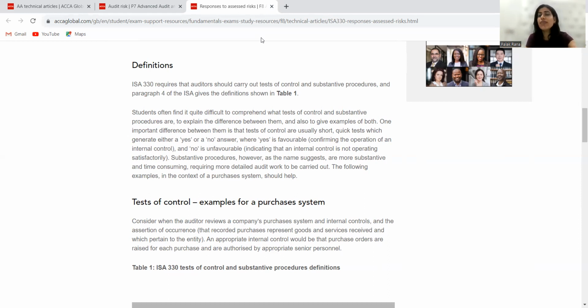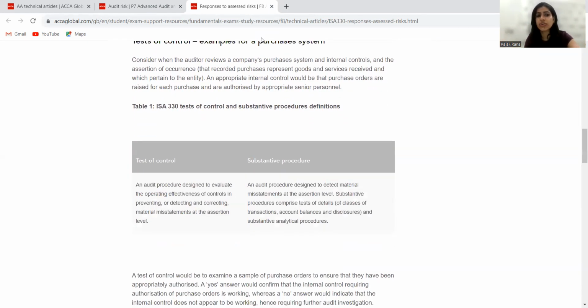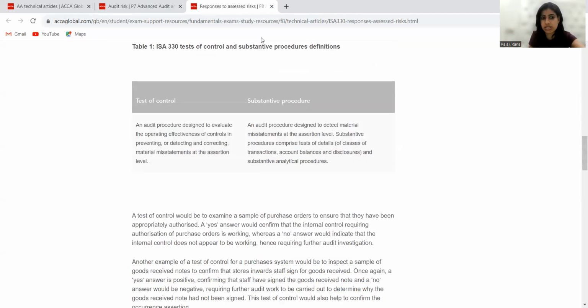So, if I have to do the test of control, I will just check the control system, whether they are working or not, either yes or no, either they are operating or not. So basically, they are just checking their operating effectiveness. They are correcting or not, yes or no. But yes, substantive procedure will check the misstatement at the assertion level, deep work. So the work will be test of details of transactions, substantive analytical procedures, comparing the transactions and making the result of those procedures.